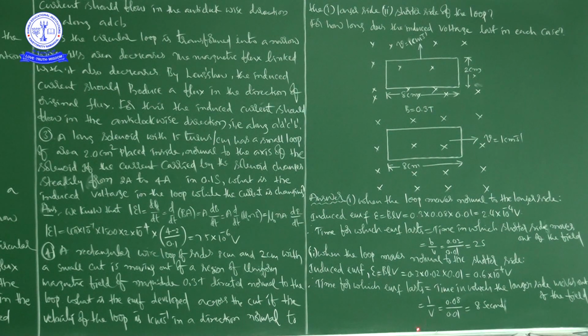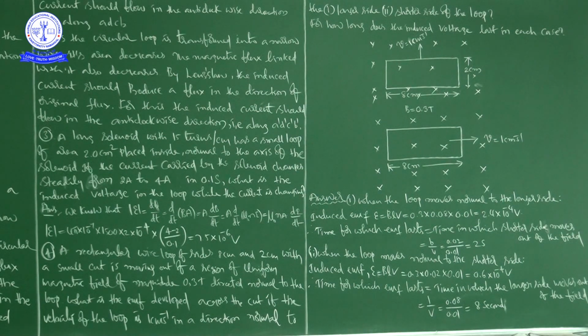Observe carefully. It is L by V. L is 0.08 and V is 0.01. So L by V is equal to 0.08 divided by 0.01. Then what is the answer? 8 seconds.